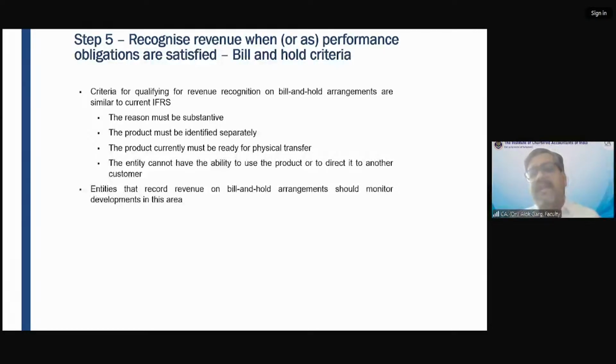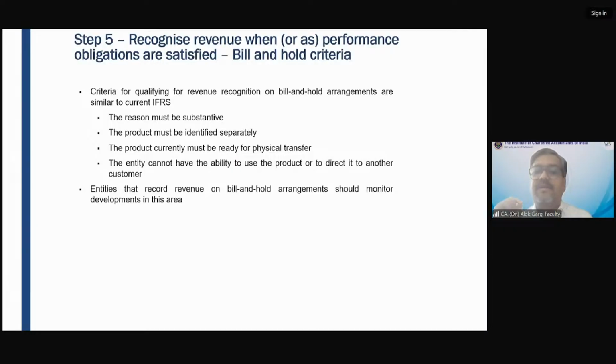If it is not ready for physical transfer, like my friend is telling me, Alok, this refrigerator is not complete, right? I have to get the ice tray, I have to get the inner tray for this refrigerator. It will take around 8 to 10 days. So I told him, okay, I'm okay, because I have to take the delivery after 10 days. So the product is not ready for physical transfer right now. Okay, so the reason should be substantive.